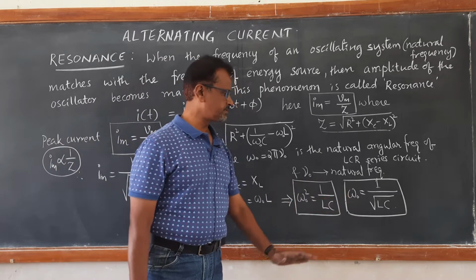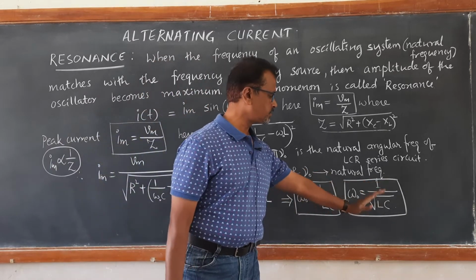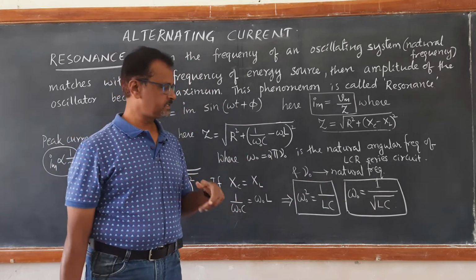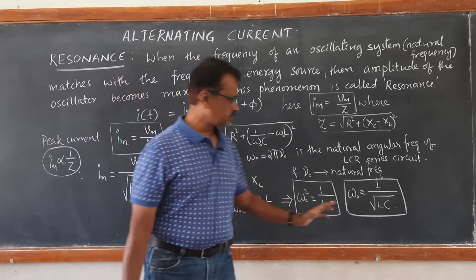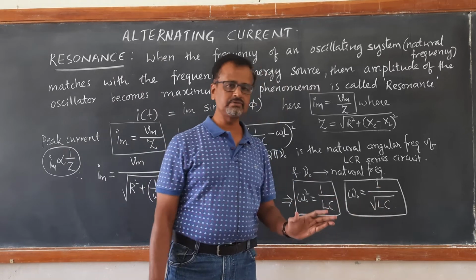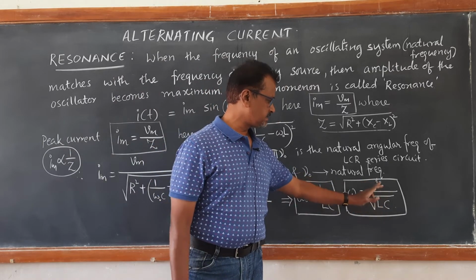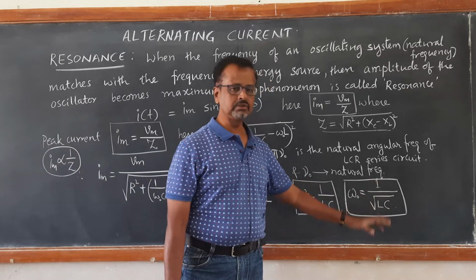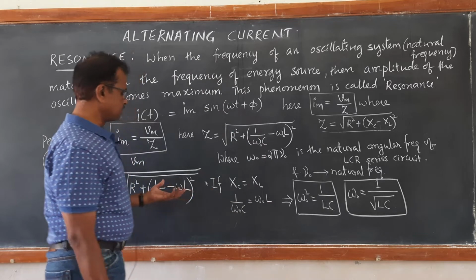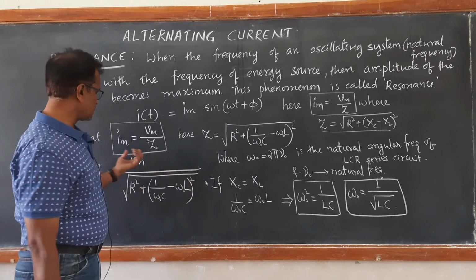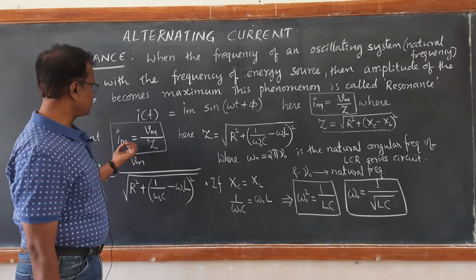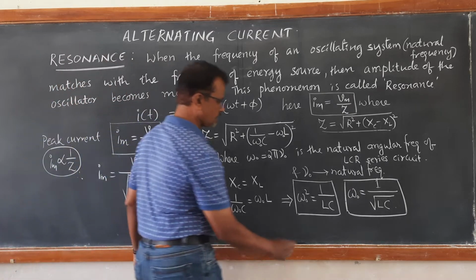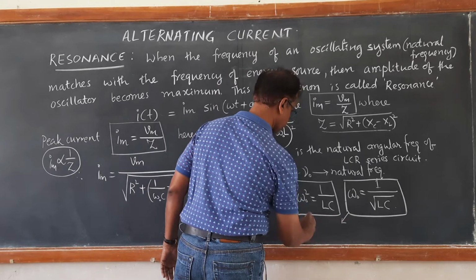At this natural frequency, which is determined by 1 upon square root of LC, if we use a source whose frequency is adjusted by choosing the values of L and C and taking the reciprocal of that square root, then resonance occurs. As a result, the peak value of current becomes maximum. This is called the resonance frequency.